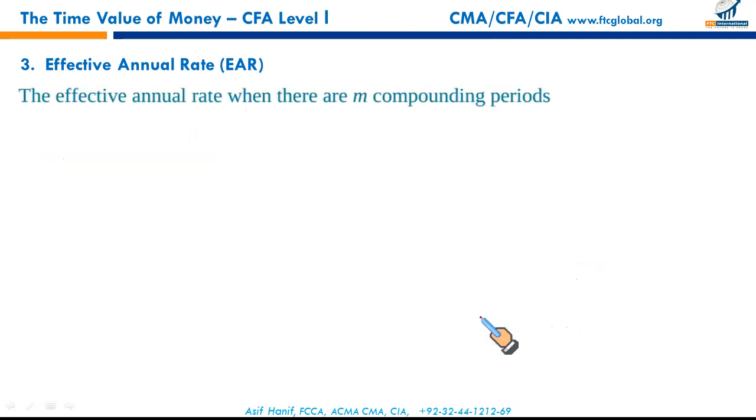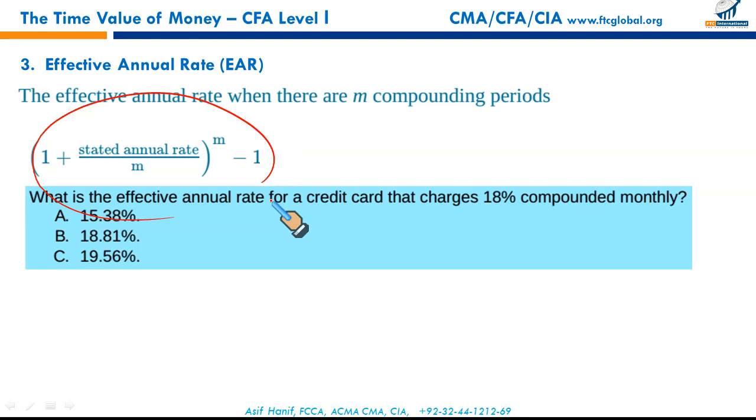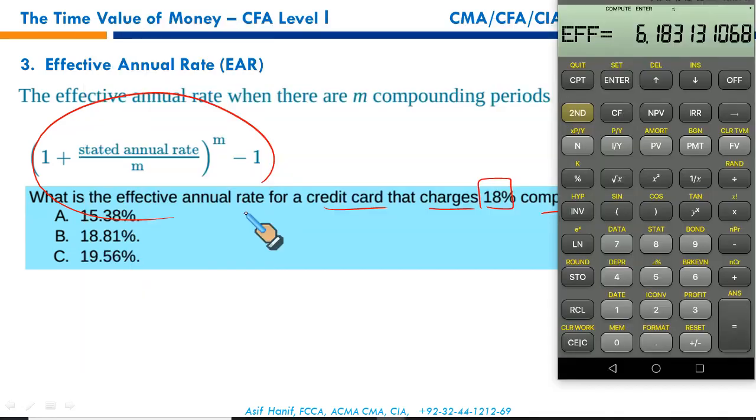Right. Now, for the effective annual rate when there are M compounding periods, you can either use this formula or you can simply use the calculator I've shown you. What is the effective annual rate for a credit card that charges 18% compounded monthly? You'll simply use your calculator. So I think we have to change the nominal rate. Nominal rate is 18% and frequency of compounding is 12 months. Enter, compute. 19.56, that makes C the correct option.